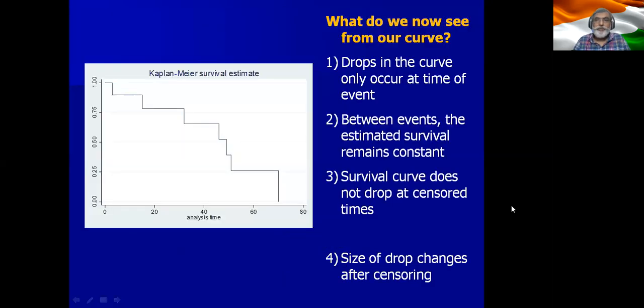Now look at what we now see from this curve. The drop in the curve occurs after every event, and between events, the estimated survival remains constant. That means the line is horizontal. Survival curve does not drop at censored times. That is, for instance, lost to follow-up. But the size of the drop changes after censoring. So after each person is censored, the next event will lead to a bigger drop. And I think this is something that not many people understand.